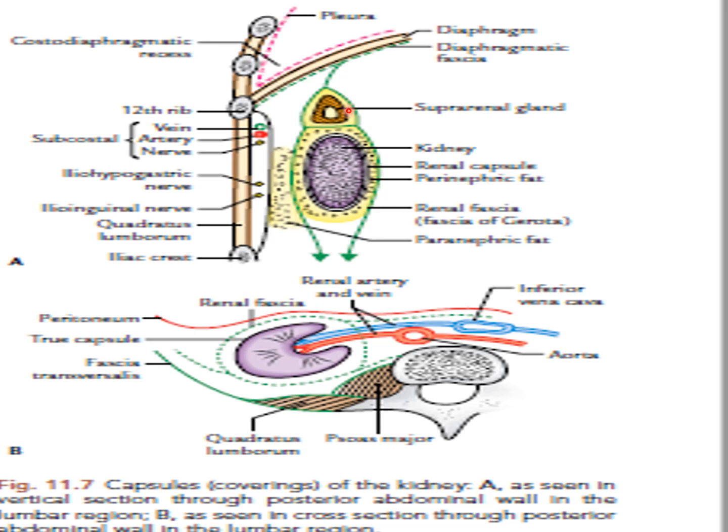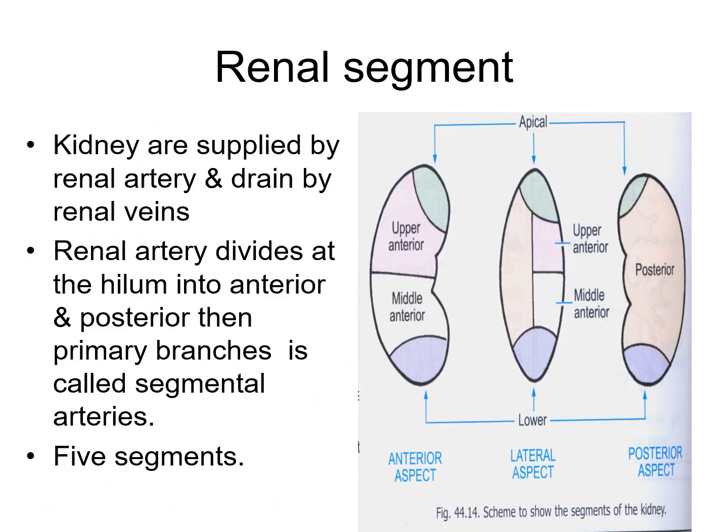Below, the two layers do not fuse, extend downward along the ureter, and are finally lost in the extraperitoneal tissue of the iliac fossa. According to Mitchell, both layers do fuse at the lower end of the kidney and close the perinephric space below. So this is the explanation of the renal fascia: in the upper part, this one is the lower part of this fascia.